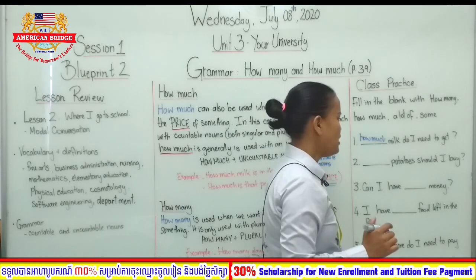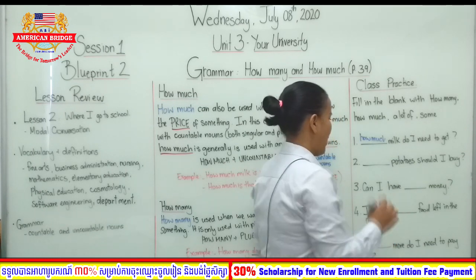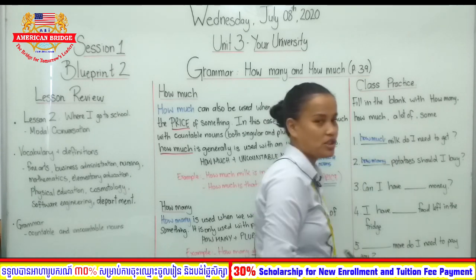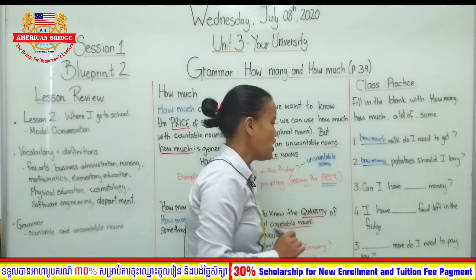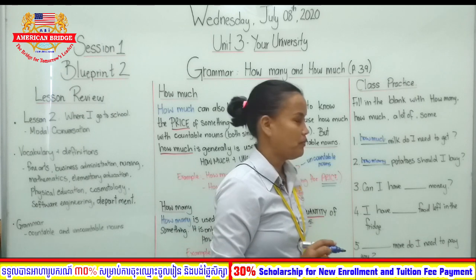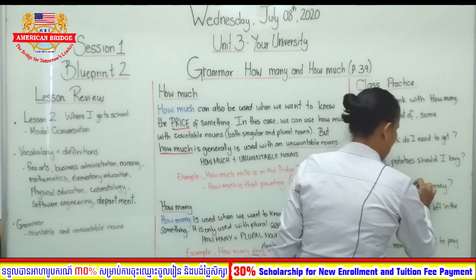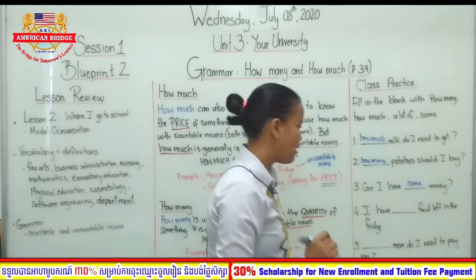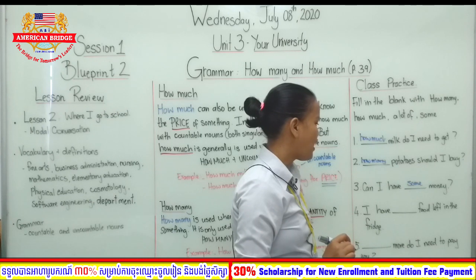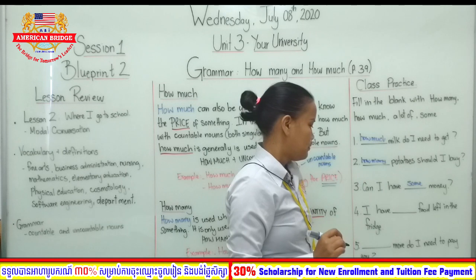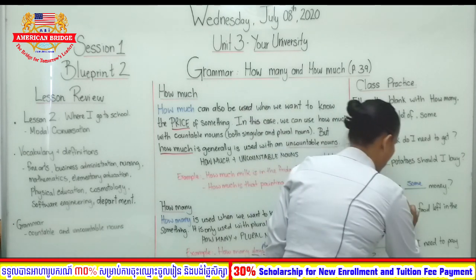Number 2, blank potatoes should I buy? How many? I can count them. Because if I want 2 potatoes, I say, can you please buy me 2 potatoes? Number 3, can I have blank money? So, can I have some money? Good. Number 4, I have blank food left in the fridge. I have some food left.